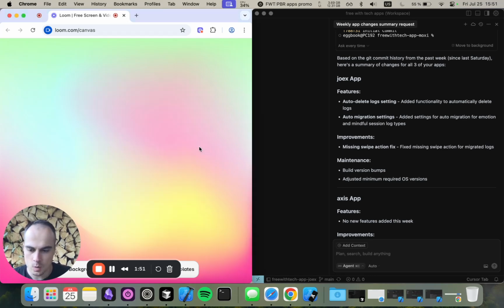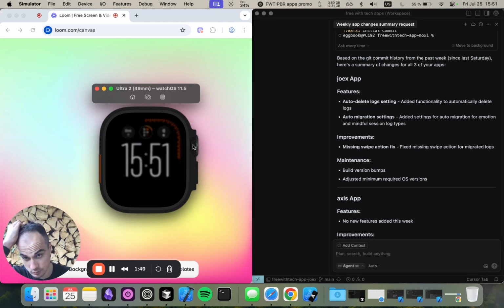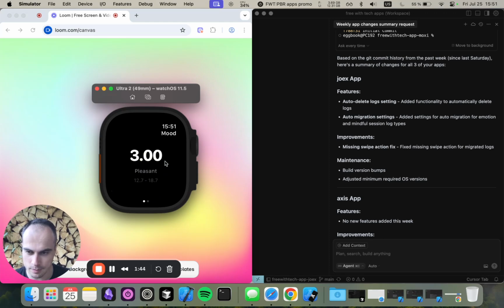So, hope to do that next week, but let's go into Moxi. And the Moxi app is really just a simple one. It helps me, during weekly reflection or monthly reflection, see the average for my mood that I'm tracking as part of the Axis app, right?